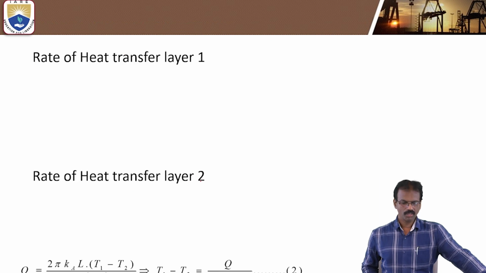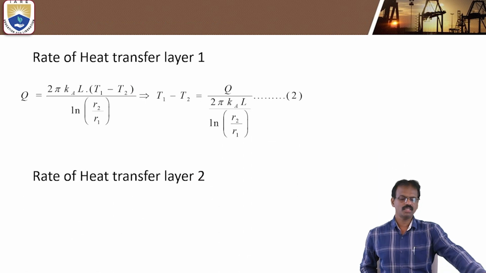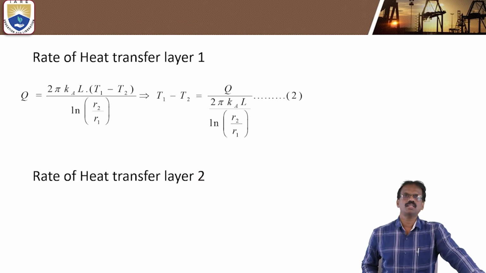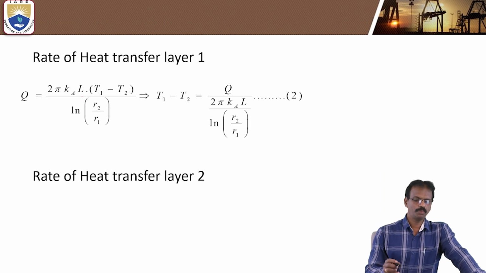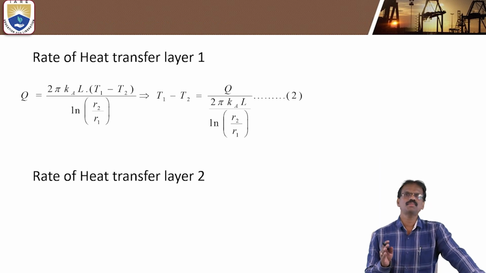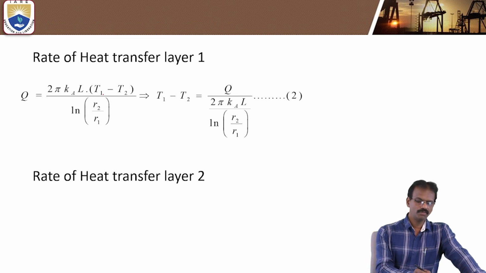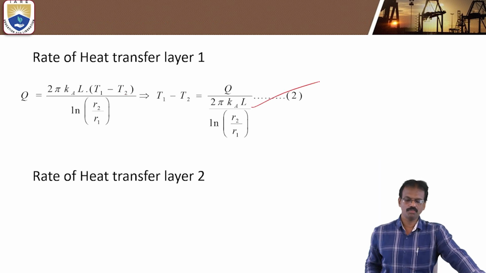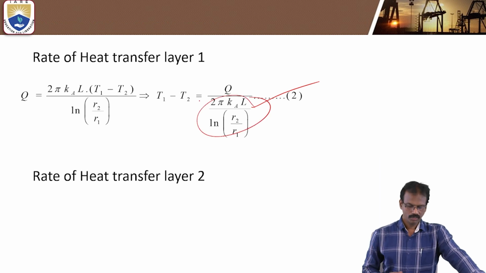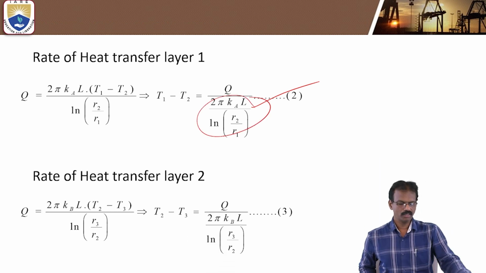If you apply the rate of heat transfer in layer 1, just like you know the formula, Q equals 2 pi K L into (Ti minus T naught) by ln(R naught by Ri). Similarly, T1 is the inner temperature and the outer layer temperature is T2. If you apply this one, you will get T1 minus T2 is equal to Q by this value. Similarly, this is the second layer, so there are two layers, and this is the rate of heat transfer in the second layer.